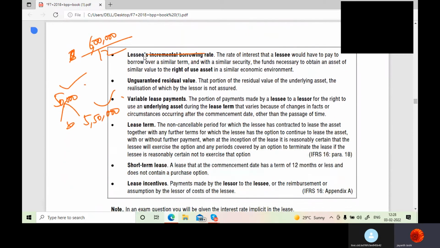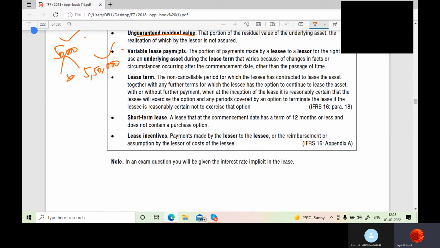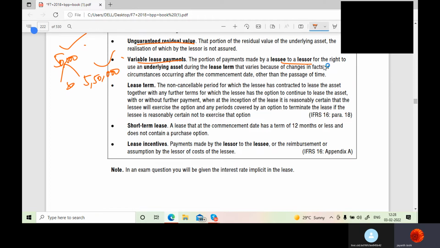Then borrowing rate, as I said, if at all implicit rate is not given, then borrowing rate. That means if you would have borrowed funds to buy that property, what interest rate you would have paid. Unguaranteed residual value, there is no guarantee for what is going to be the residual or scrap value of that asset at the end of the lease term. Variable lease payments, of course, the portion of payments made by lessee to lessor for the right of use of an underlying asset during the lease term that varies because of changes in facts or circumstances occurring after commencement date other than passage of time.